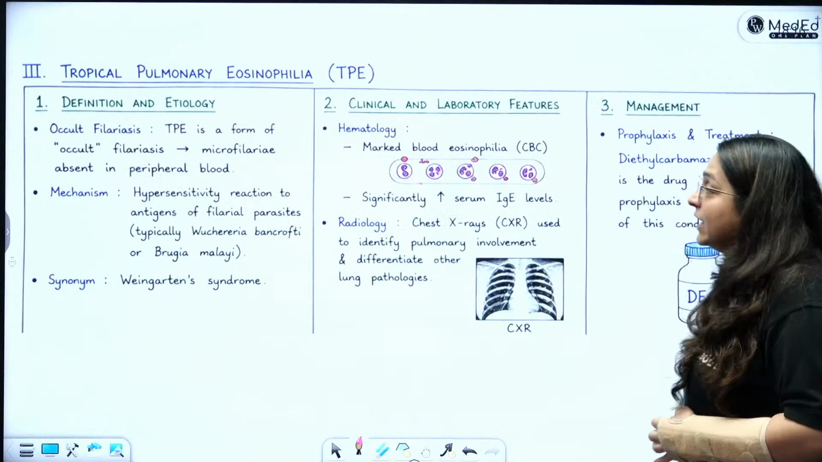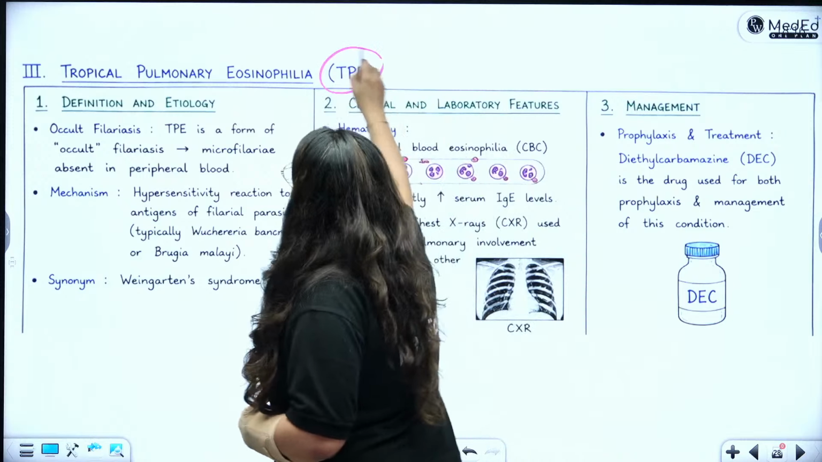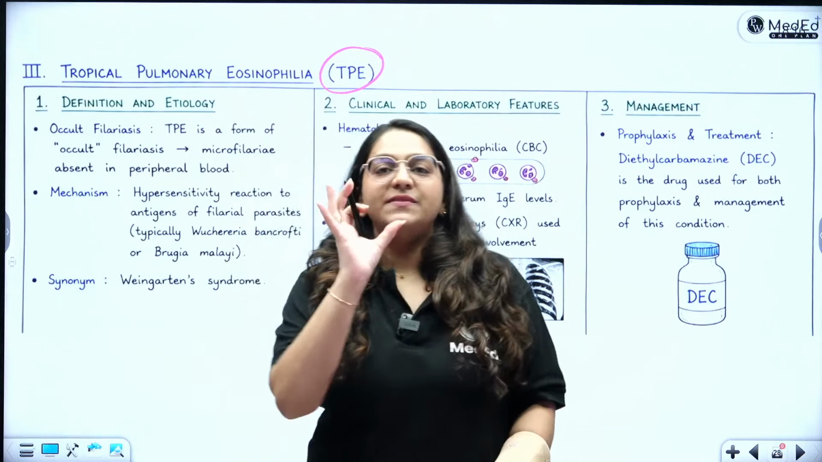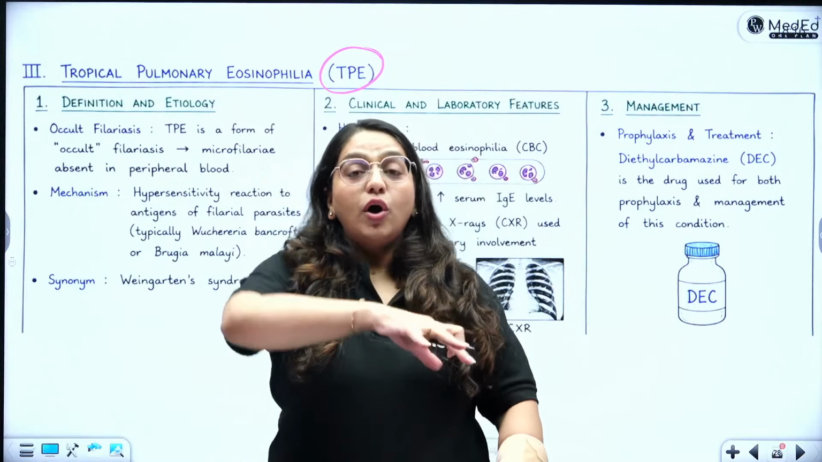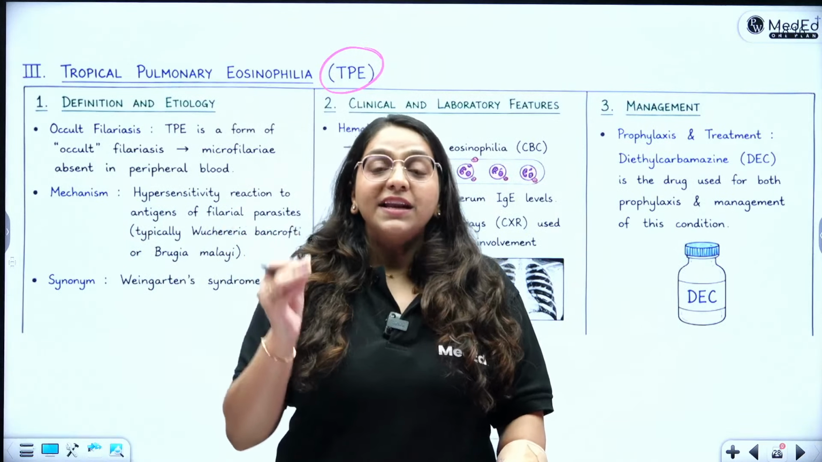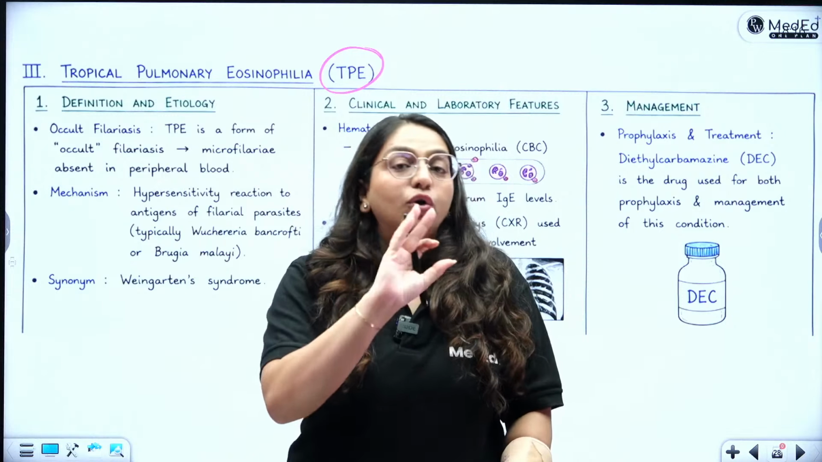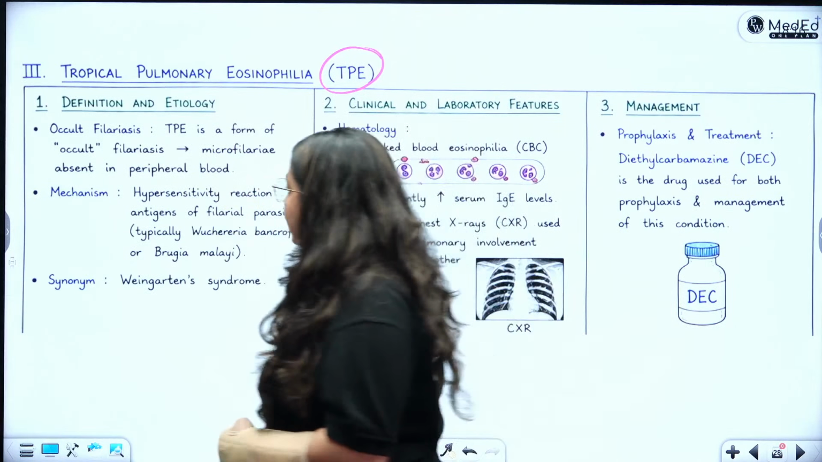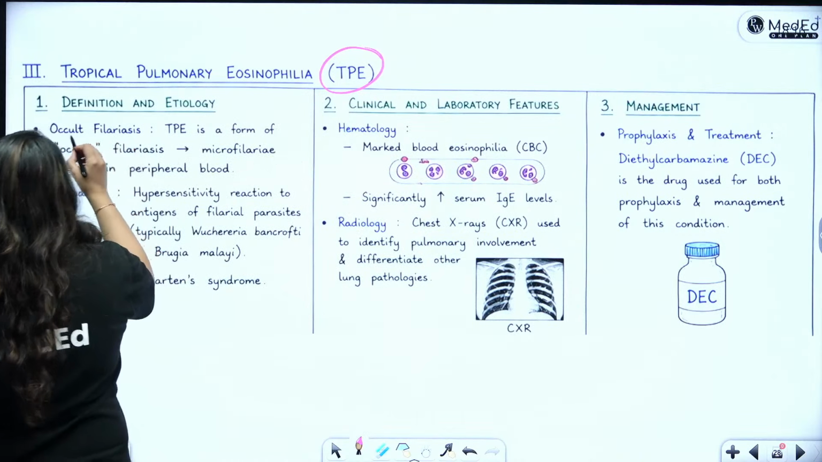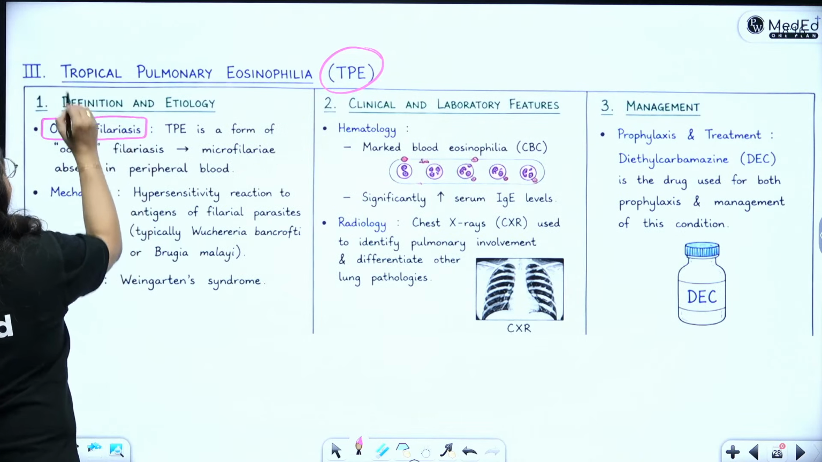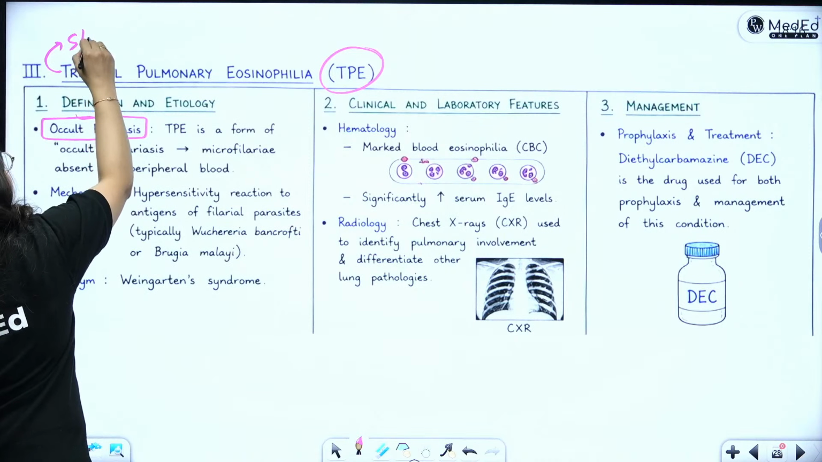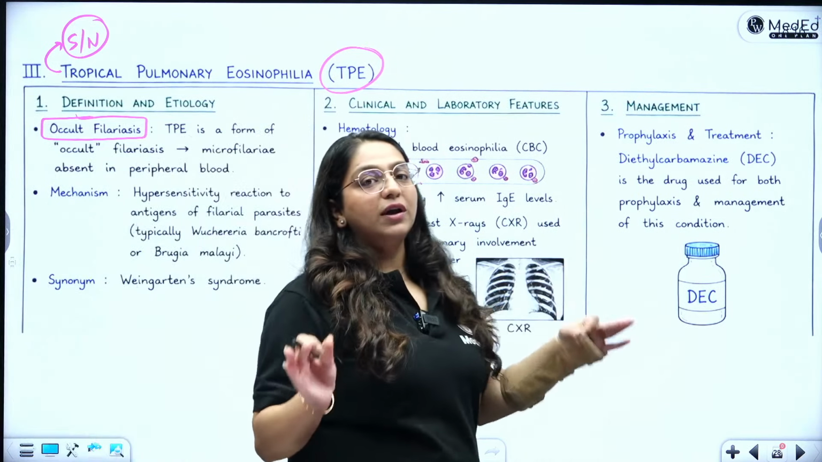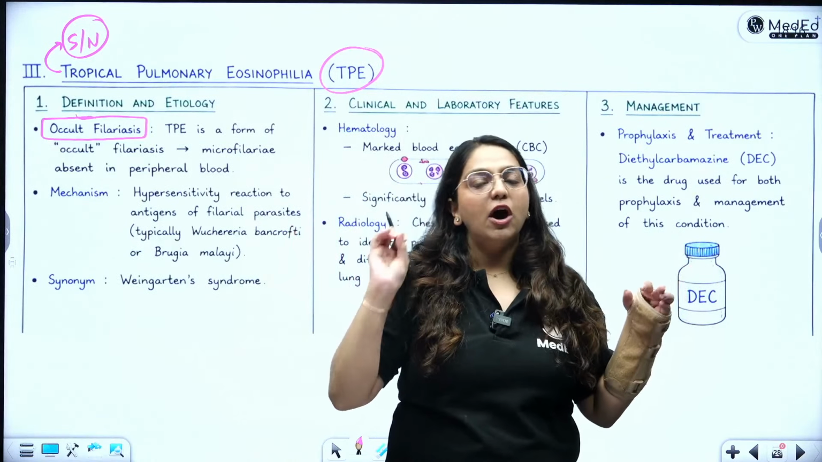Right? Finally, we talk about tropical pulmonary eosinophilia. Now, this is a hypersensitivity reaction, or a chronic granulomatous reaction in response to the antigens, not in response to the actual parasite. Who is the parasite involved? It is filaria. This is also called occult filariasis, and this in itself is a short note. They will simply give you a short note called tropical pulmonary eosinophilia, or TPE.